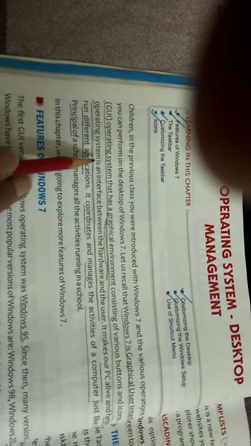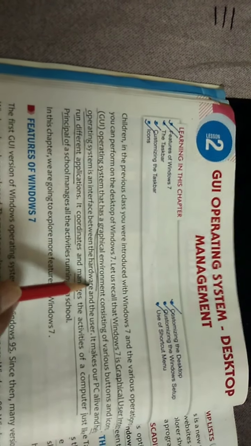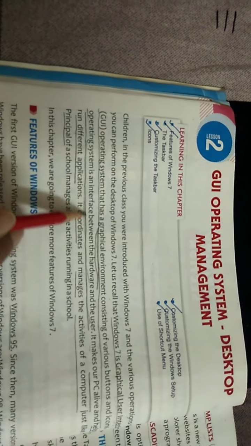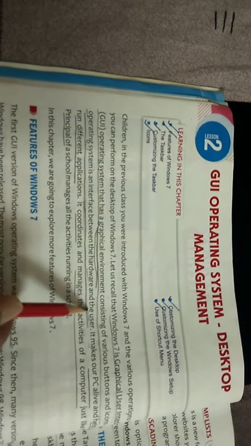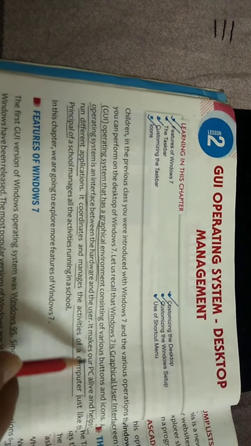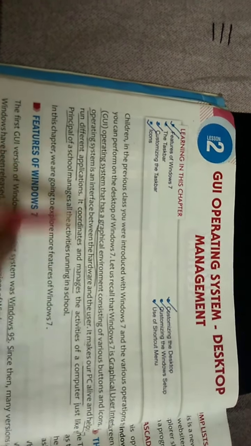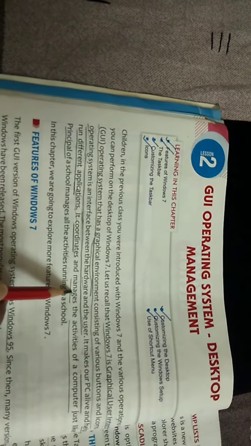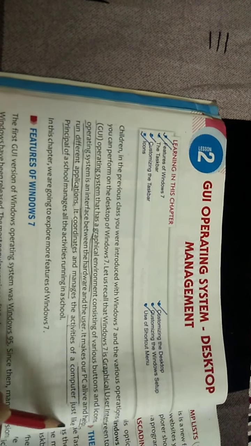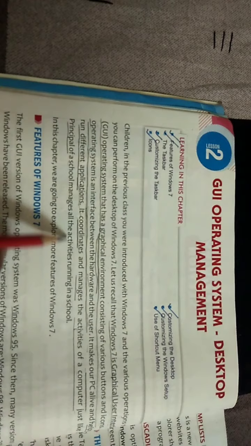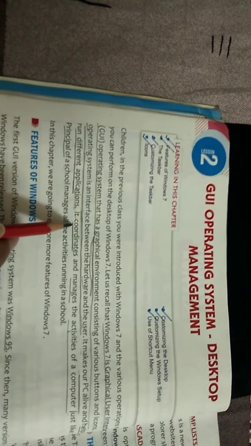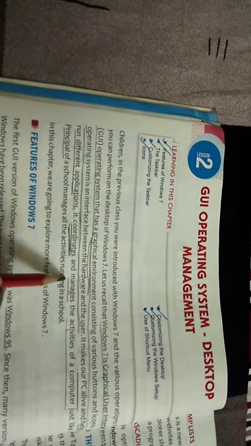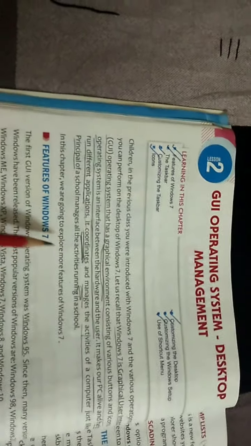What is an operating system? An operating system is an interface between the hardware and the user. Interface means it is a link between the hardware and the user. It makes our PC, meaning computer, alive and helps us to run different applications, different programs. It coordinates and manages the activities of a computer, just like the principal of a school manages all the activities running in a school. So it coordinates all the activities of the computer system, all the hardware and software of the computer.